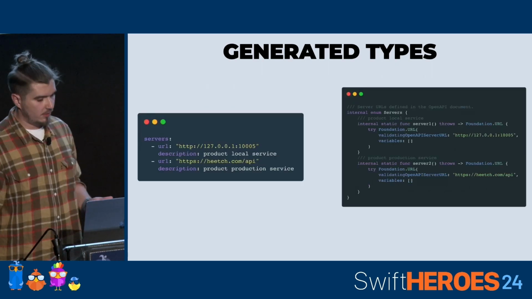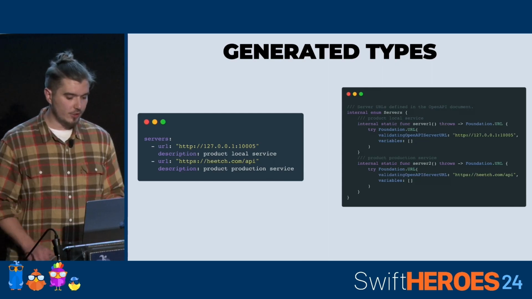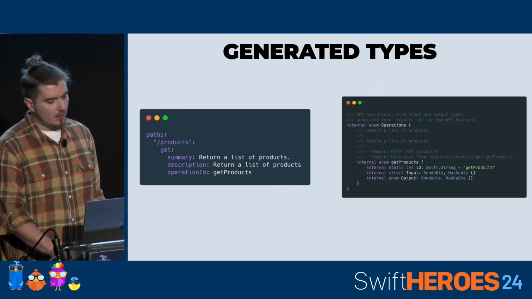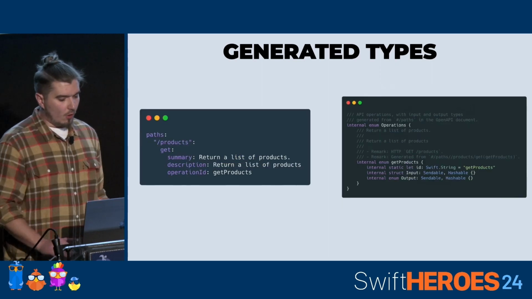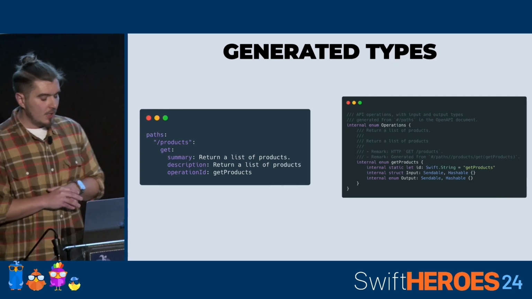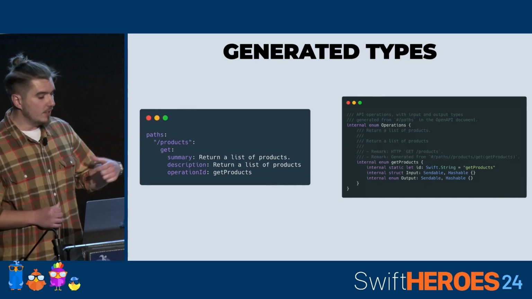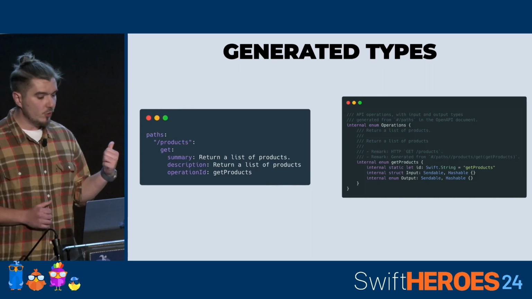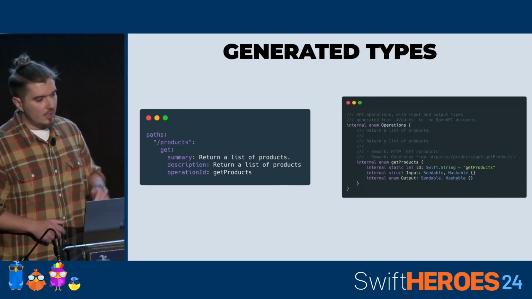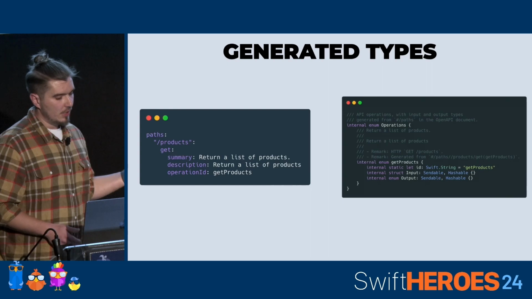All the servers we defined in the document are now ready to use as Foundation URL objects. And all our operations are listed in an enum, and they are named by the operation ID we used in our declaration, and this is where I told you that it can be beneficial. It's optional, but it can be beneficial after the generation.